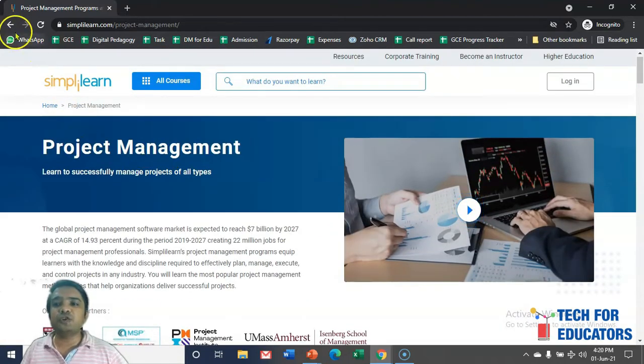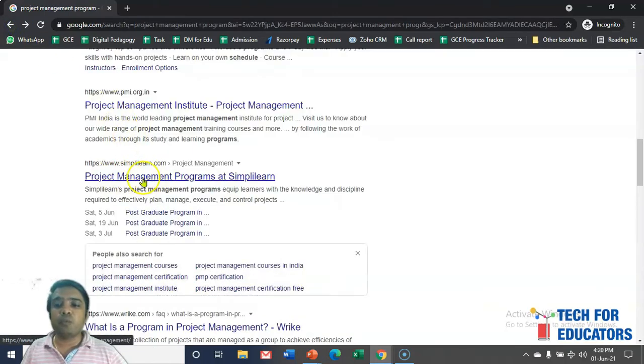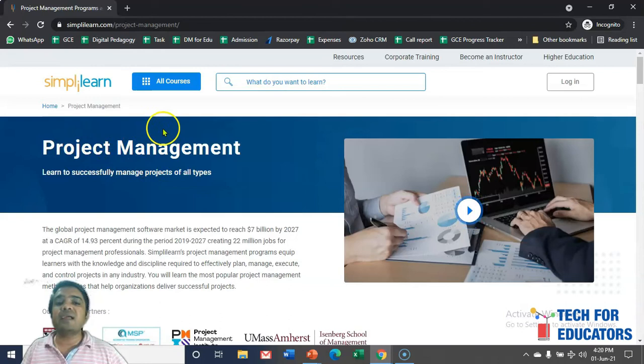For example, assume you are promoting project management programs, but when somebody comes over here, they get details of some other courses. What will happen? This user will immediately go out and Google will say, you are not providing the right information. So the second thing you have to ensure is the right title, and whatever keywords you are focusing on should be here.